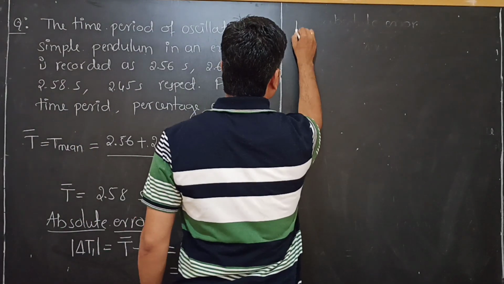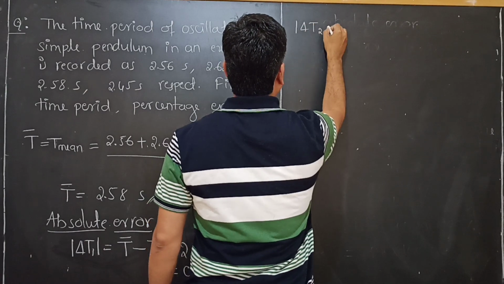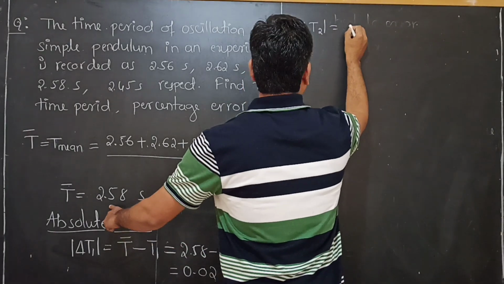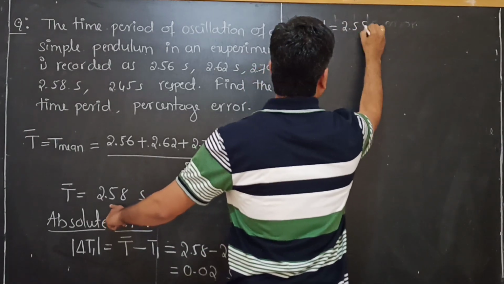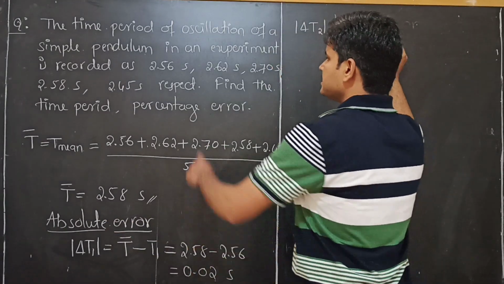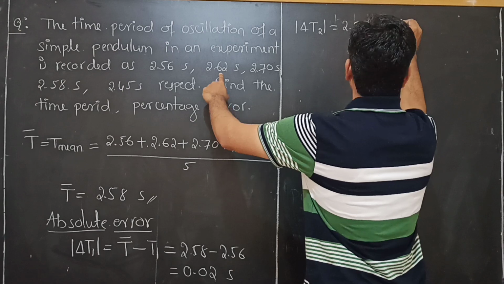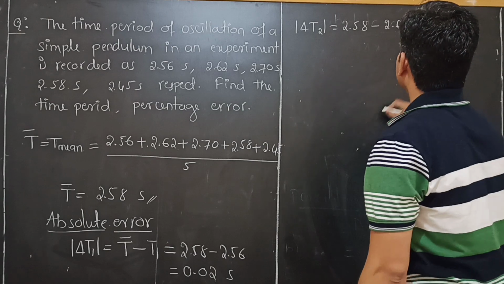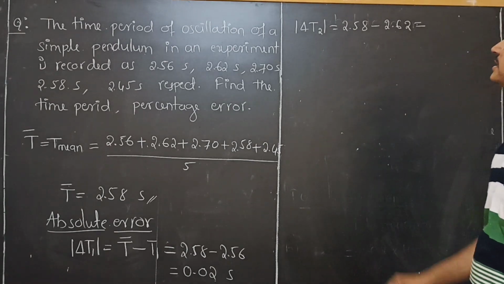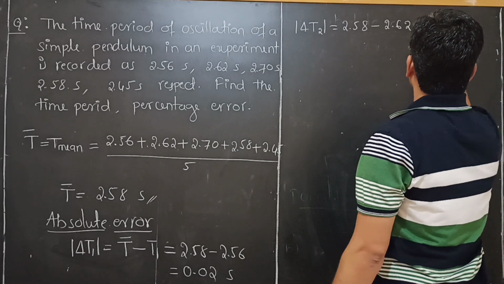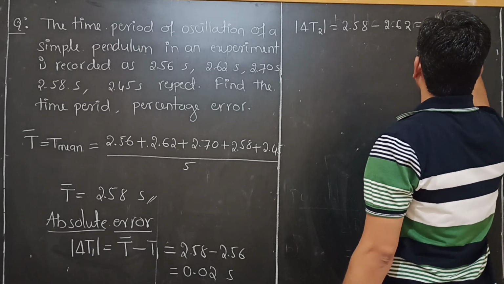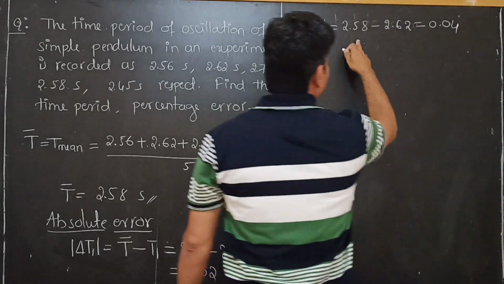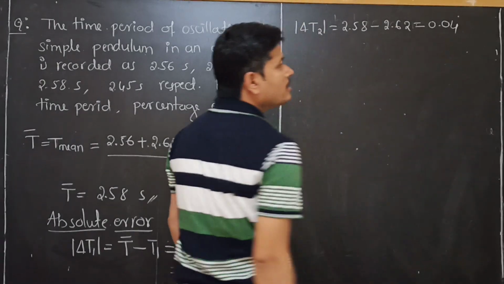For the second, delta T2, rather than writing this value, I will directly write the true value, 2.58, minus the second value, 2.62. Correct? Then what is the difference? 0.04. Here I will get a negative value, but I have written it as positive.